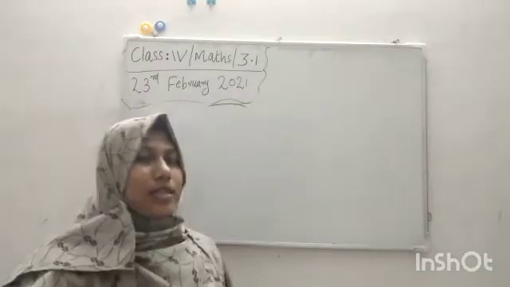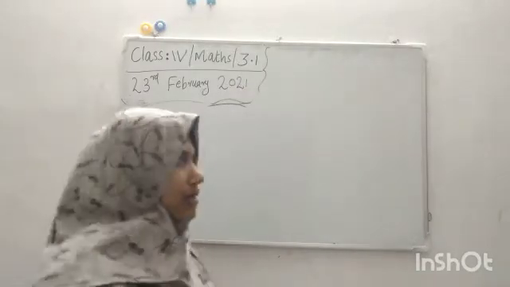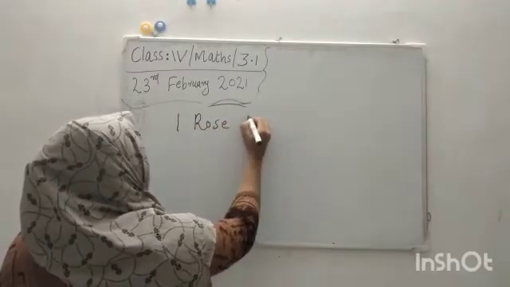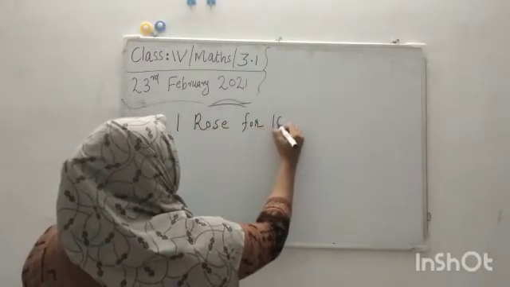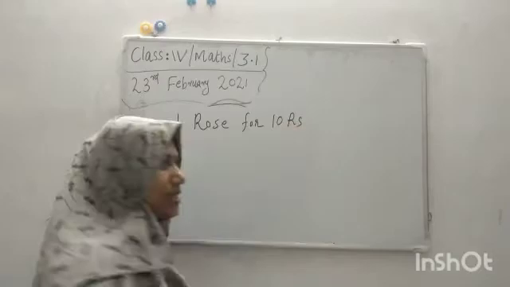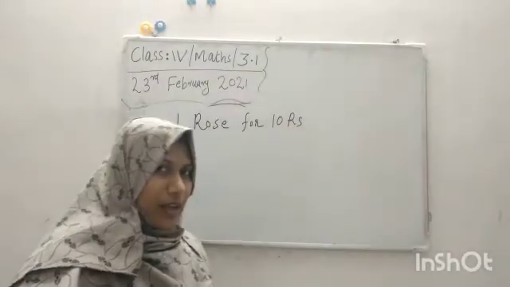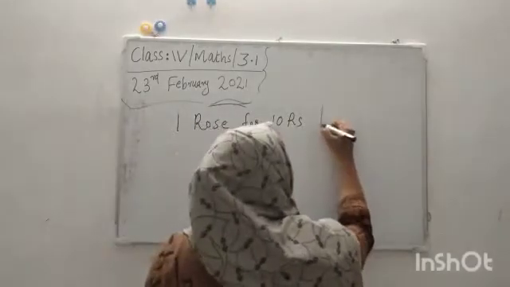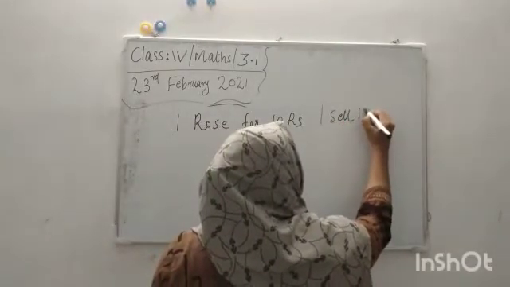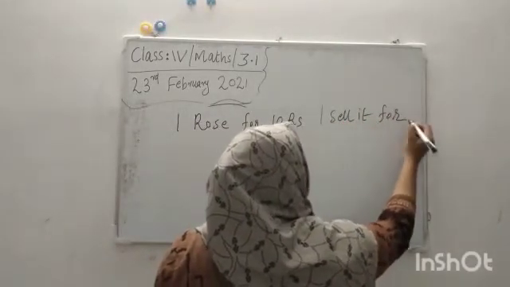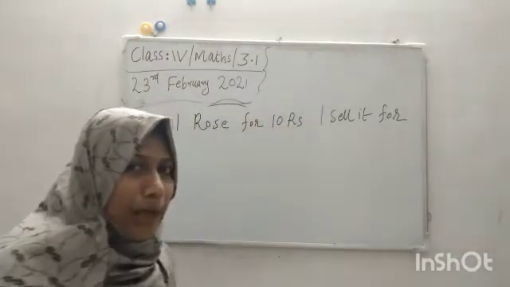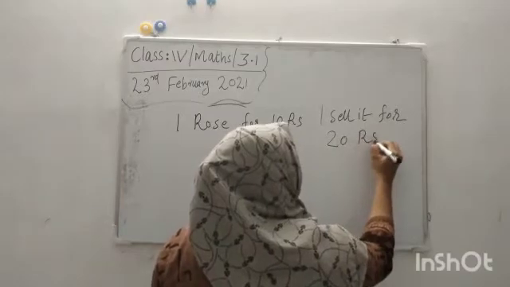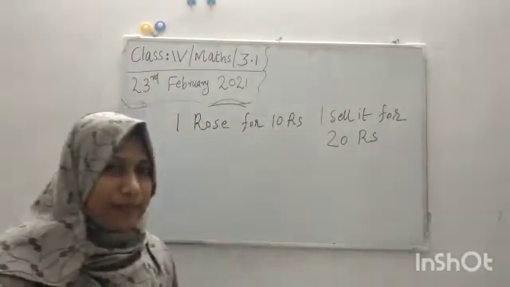Suppose I bought one rose for 10 rupees, and I sell it for 20 rupees.